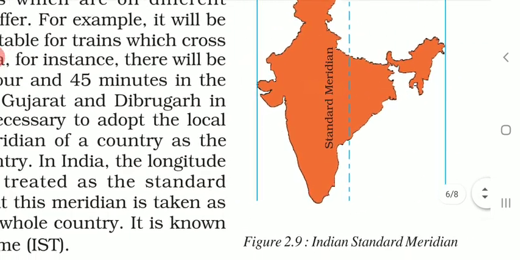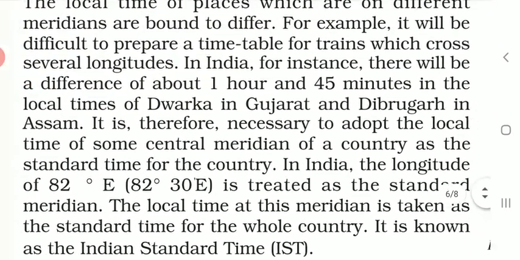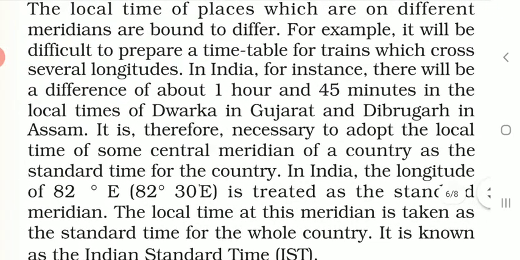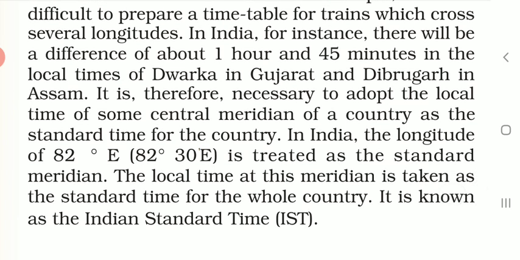from Gujarat to Assam. As you know very well, there is a difference of 1 hour 45 minutes from Dwarka of Gujarat to Dibrugarh in Assam. So to remove the confusion between the time in these two places, or everywhere in the country, we have decided the 82 degree 30 minutes eastern longitude as the standard meridian of the country.